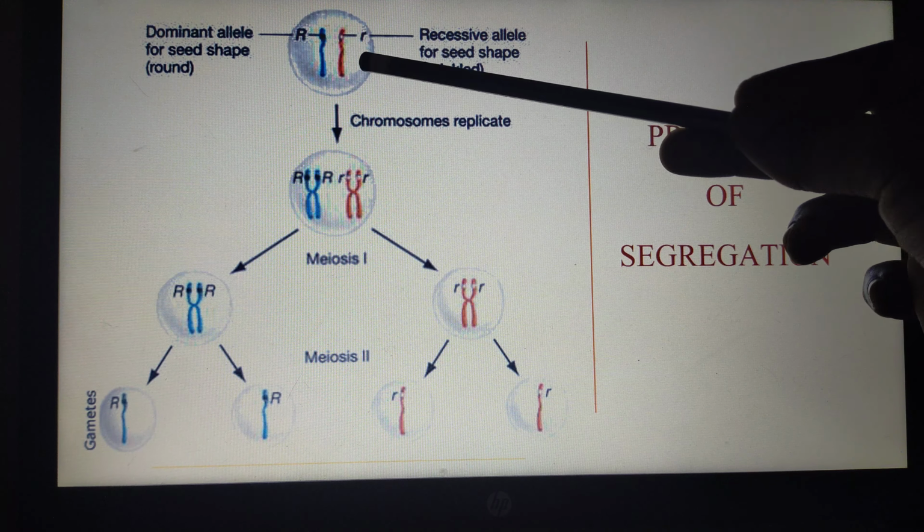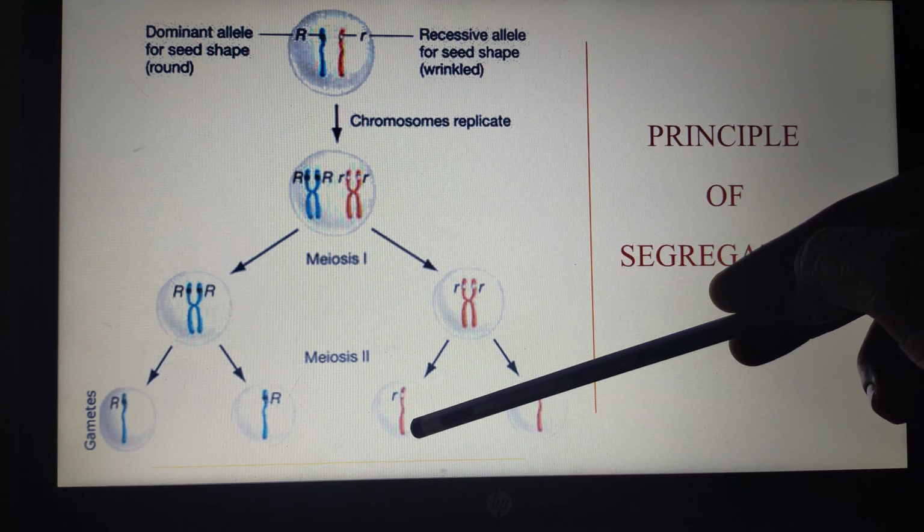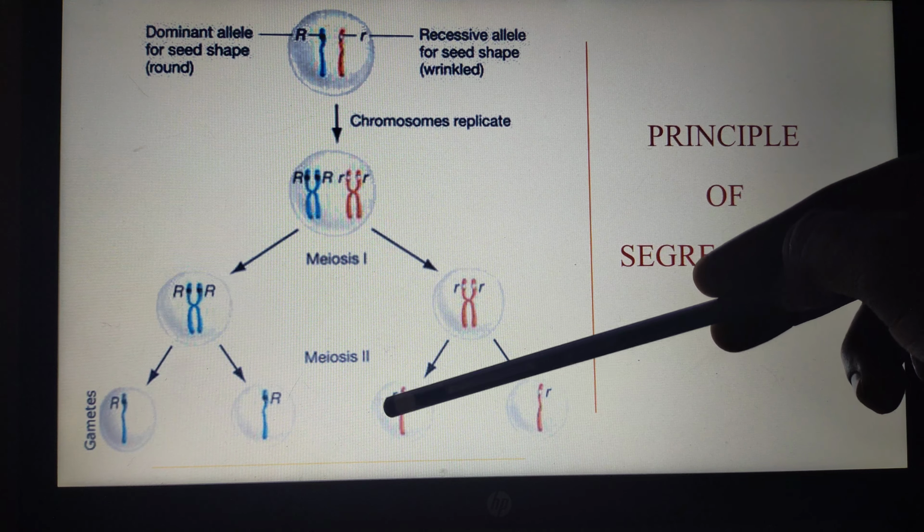See the difference: this is the diploid condition having both the alleles, and this gametic condition is the haploid condition receiving only one allele of the gene. So in a diploid cell the genes will always have the allelic pairs, whereas in the haploid condition, that is the gametic condition, only one allele of the gene will be there.